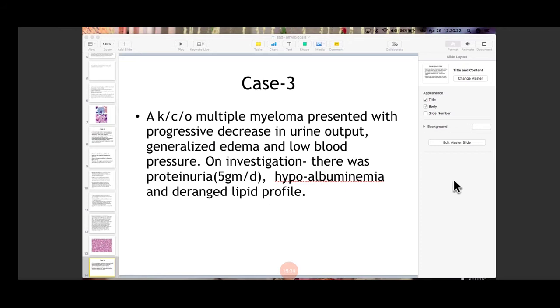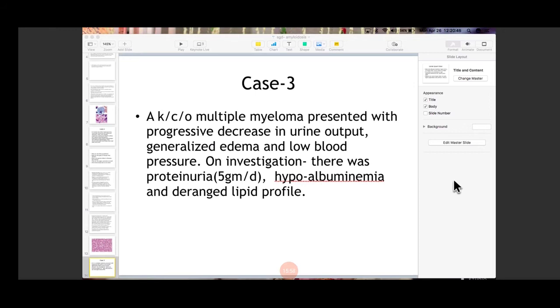Okay, a known case of multiple myeloma presented with a progressive decrease in the urine output, generalized edema, and low blood pressure. On investigation, there is proteinuria, hypoalbuminemia, and deranged lipid profile. So, what is happening in this patient? Yes, anybody? A case of multiple myeloma, which is a plasma cell leukemia of the blood, in which there is